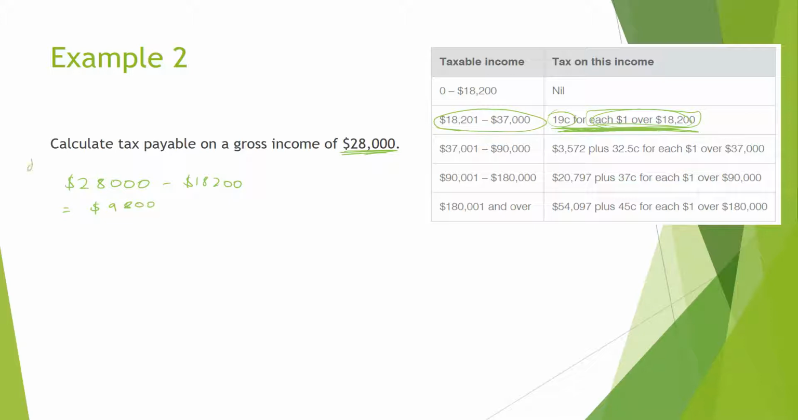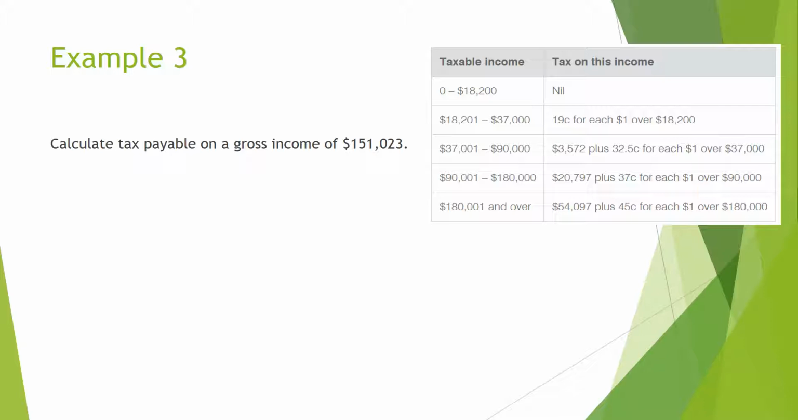So let's just call it dollars over is going to equal this, which equals that. Now for every dollar over, we're going to pay 19 cents. So our tax is going to be 9,800 times this 19 cents. And I'm going to write it as 0.19, just because it's easier that way. And that's going to come to a total of $1,862. And that's the tax that's payable that year.